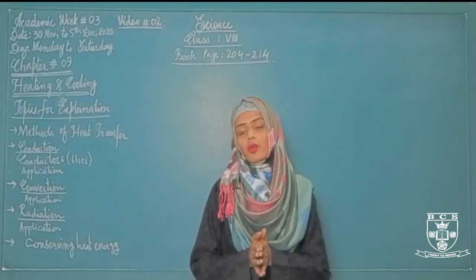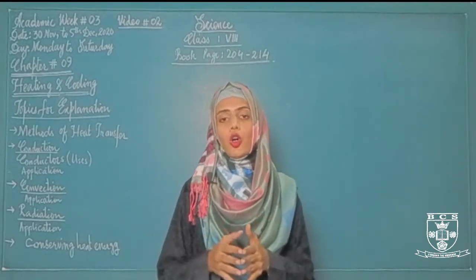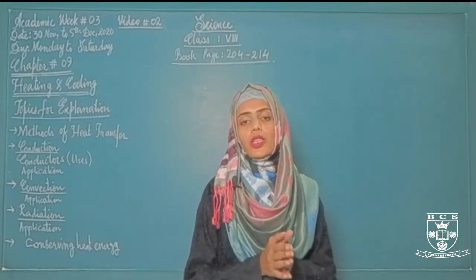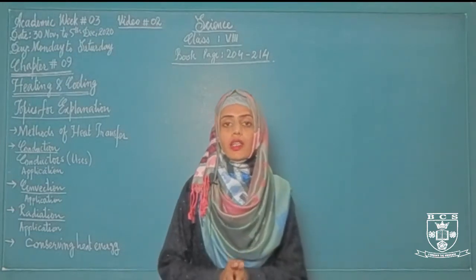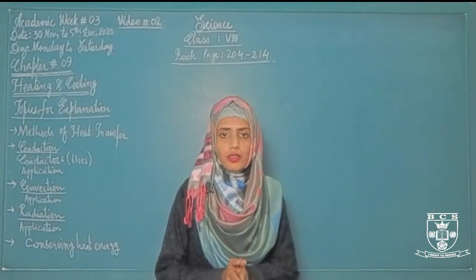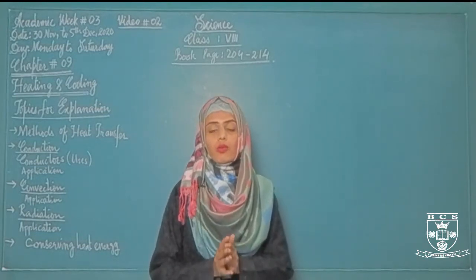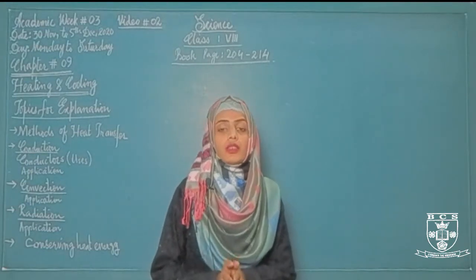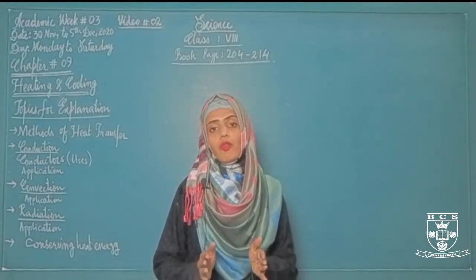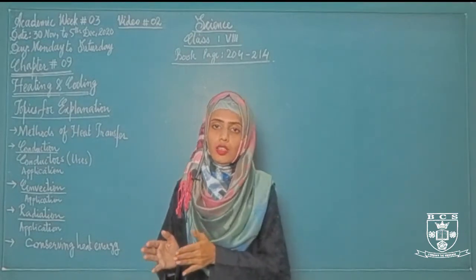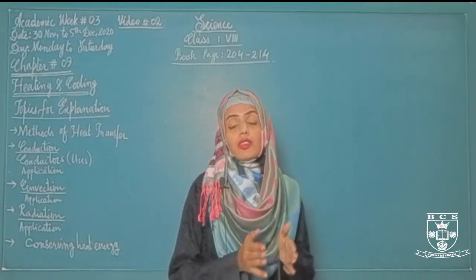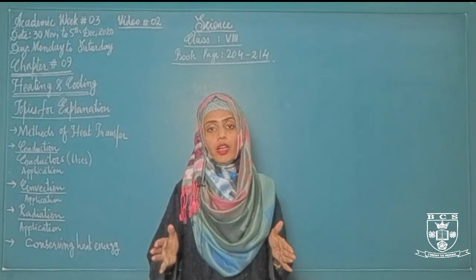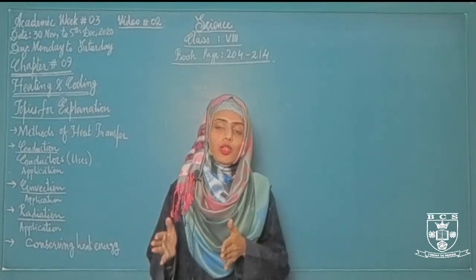Why do solids contract more? Because the particles in a solid are closer together, that's why contraction takes place in greater amount as compared to liquids and gases. Whereas in liquids and gases, contraction is lesser and expansion is greater. Why is the expansion of liquid greater than solid? Because the particles in a liquid are farther away from one another as compared to a solid, but the expansion in gases is much more than solids and liquids, because the particles in gases are much farther away from each other as compared to liquids and solids.